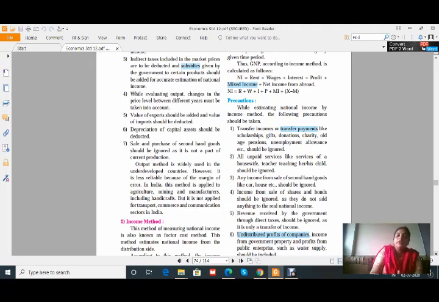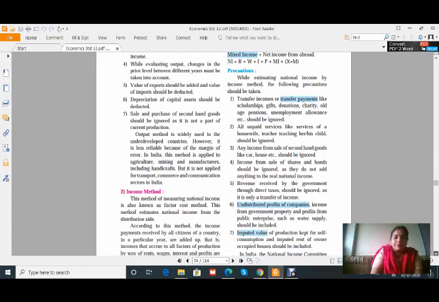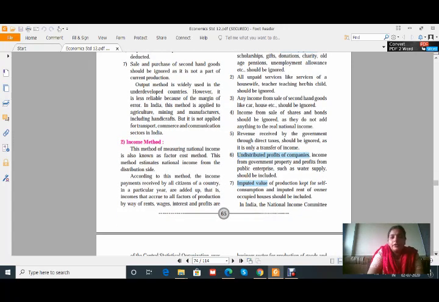Okay, let us start with the another method, that is the income method. This method of measuring national income is also known as the factor cost method. This method estimates national income from the distribution side. First we saw it from the producer side, now we have to see it from the distribution side. The income payments received by all citizens of a country in a particular year are added up, that is, the income that accrues to all factors of production by way of rent, wages, interest and profits. All of you know about this.